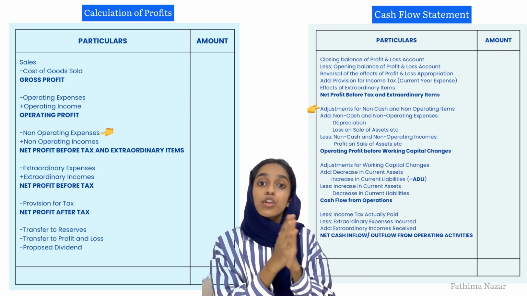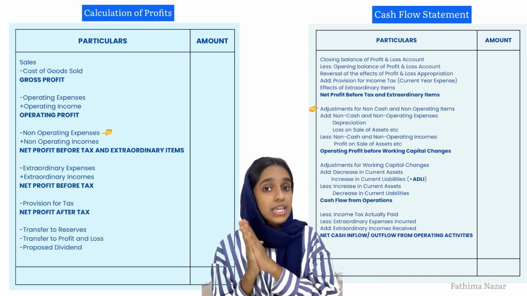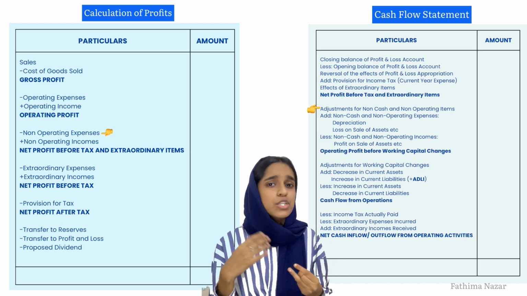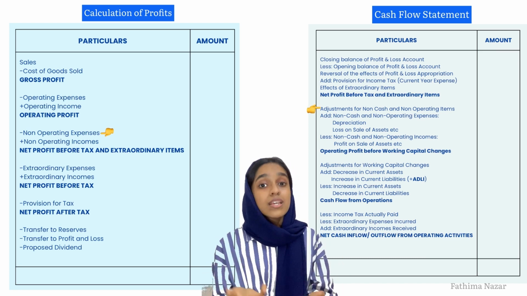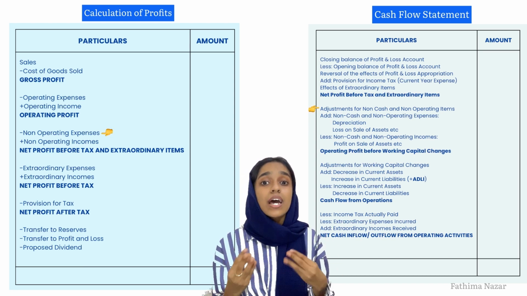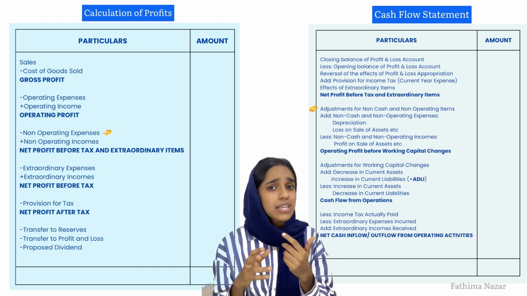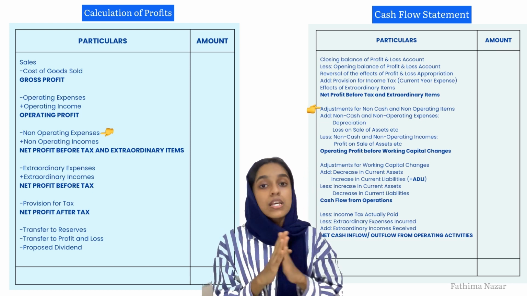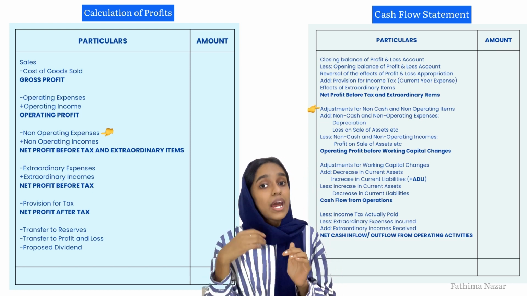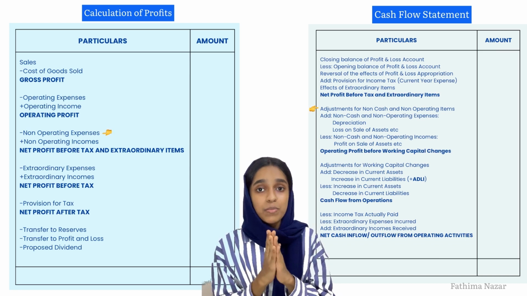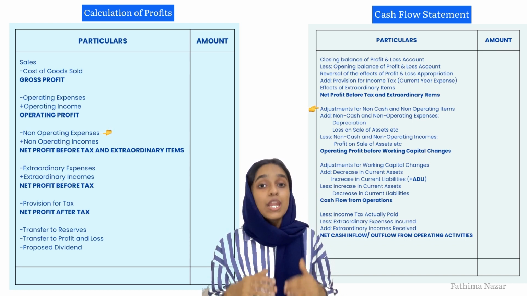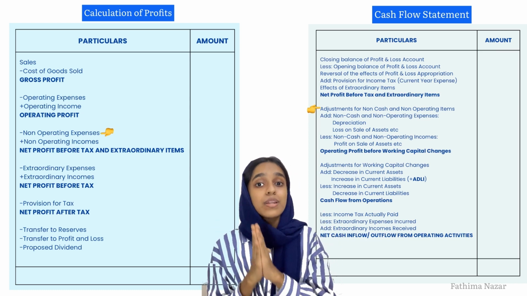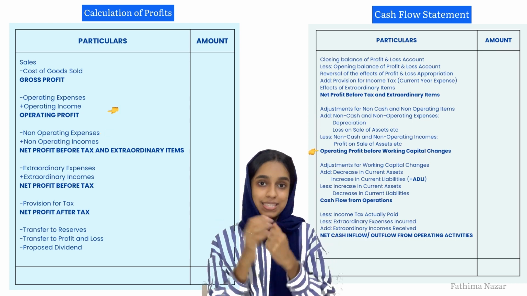Similarly, we'll have to look for non-operating expenses, those that are not related to operations. For example, debenture interest paid, bank charges, dividend received. All these are not related to operations. These are related to financing or investing, and these will go in that category. So those expenses have to be added back, and those incomes have to be reduced. And then we'll arrive at this figure, which is called the operating profit before working capital changes.